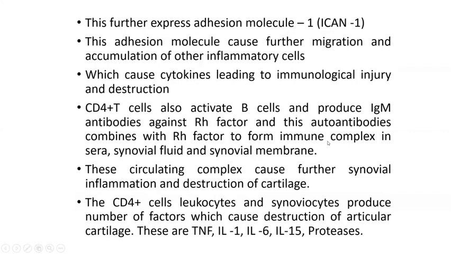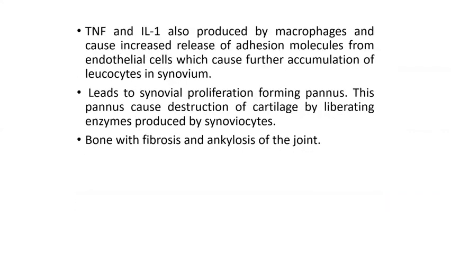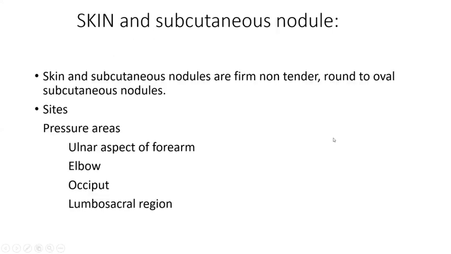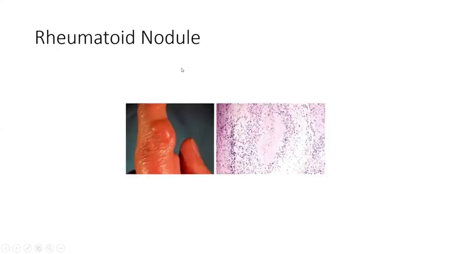Okay, I've given you some pathogenesis which I'm not going into. At least remember this morphology: synovial hyperplasia, villus formation, pannus formation, dense inflammation and lymphoid follicle formation, and rice bodies. So the synovium is replaced into finger-like projections. In the skin, you can see the typical nodule with pannus formation and central necrosis. This is called geographical necrosis, surrounded by granulomatous reaction.